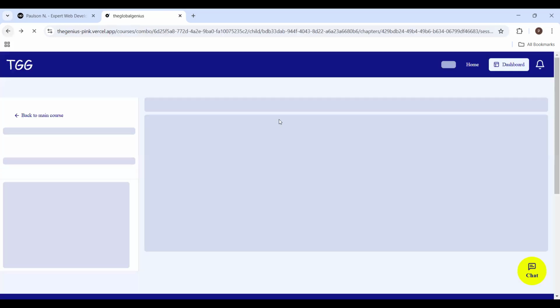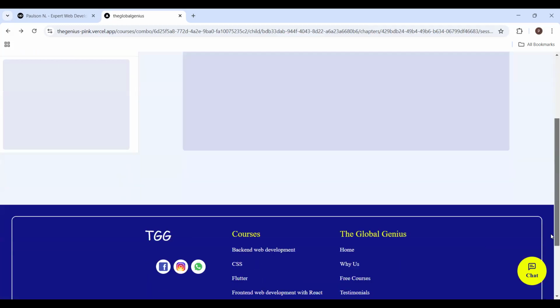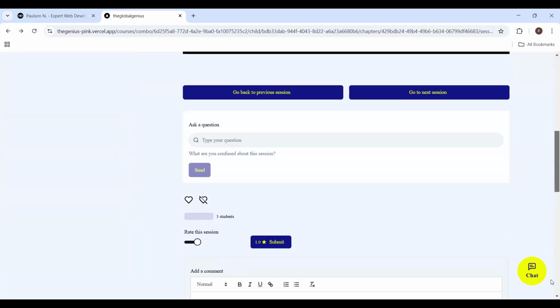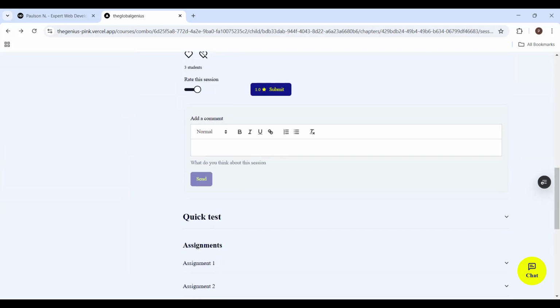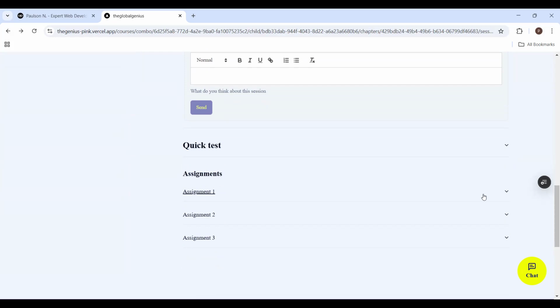So I'm going back to the page. When you pass your test, you can now go to the next section. But one thing here is this: if you don't pass this test, you will not go to the next section. And then you can take your assignment.